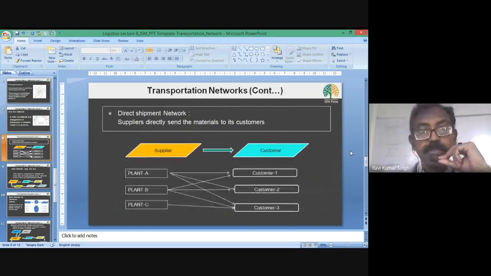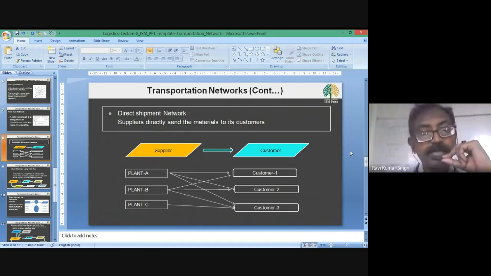Now the next model is your direct shipment network. The direct shipment means the shipment is done directly from the supplier to the customer. So one supplier may cater to different customers. Supplier may have different plants, and each plant is serving different customers.